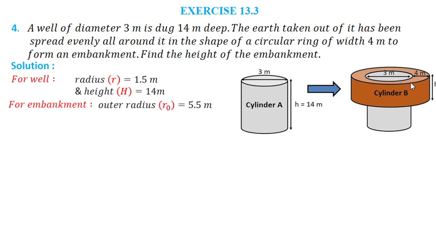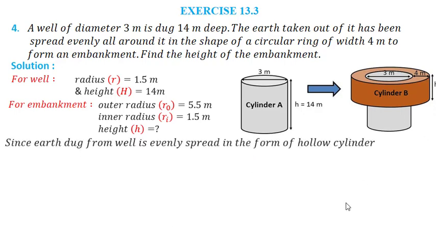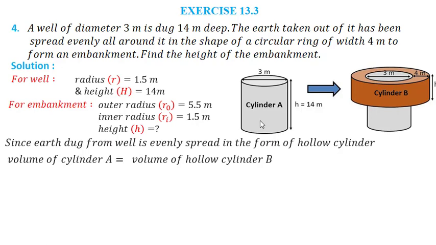Now you can see the inner radius is 1.5 and the width is 4, so the total outer radius is 5.5 meter. Inner radius is 1.5 meter and we have to calculate the height. Since the earth dug from the well is evenly spread to form the hollow cylinder, the volume of cylinder A will be equal to the volume of hollow cylinder B.